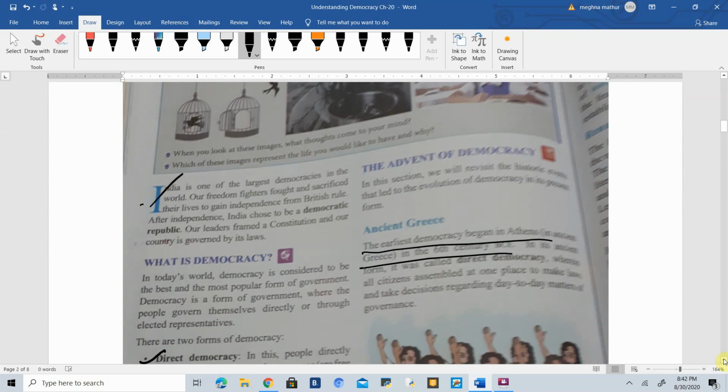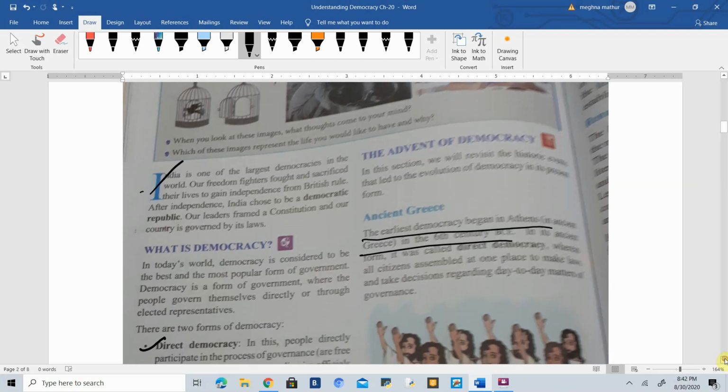First of all, in this paragraph, we have understood how India adopted to be a democratic country after gaining independence from the Britishers. Okay, so India was under the control of Britishers, and after independence, India chose to be a democratic republic. If a question comes in the exam about which form of government India has after independence, and you have many options, then you will say the indirect form of democracy. Okay, it is not even direct form of democracy, it is indirect form of democracy.